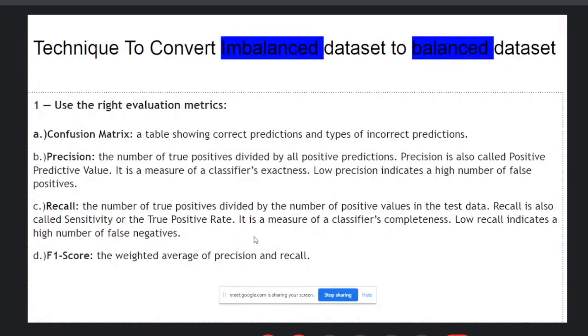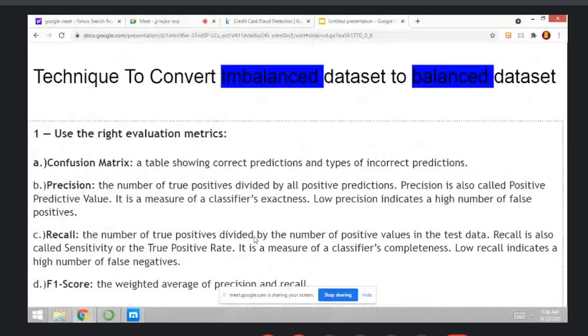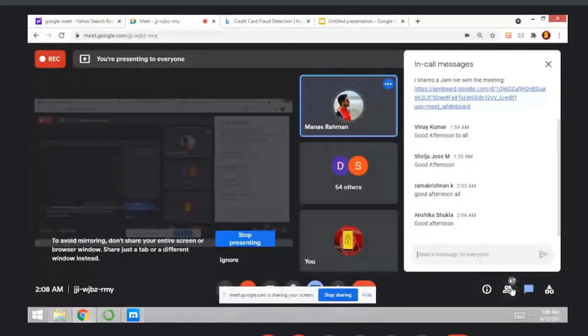Please understand the proper terminology: the confusion matrix, then precision, recall, and the F1 score. I hope you all understood, right? Yes or no? Please post your answer in the chat box. Yes, sir. Okay.